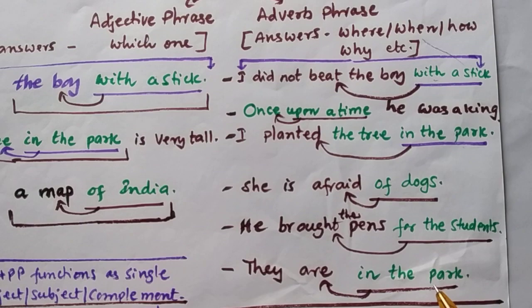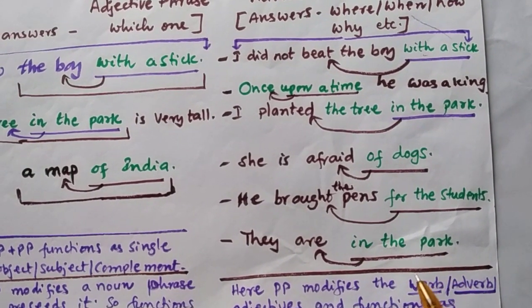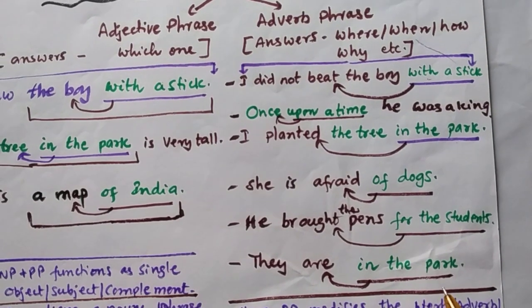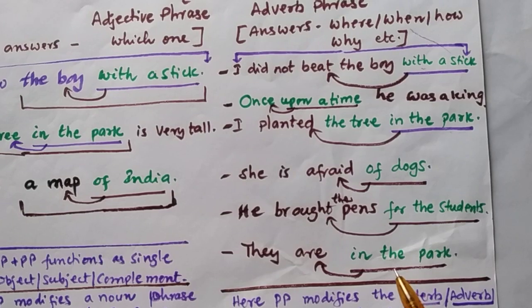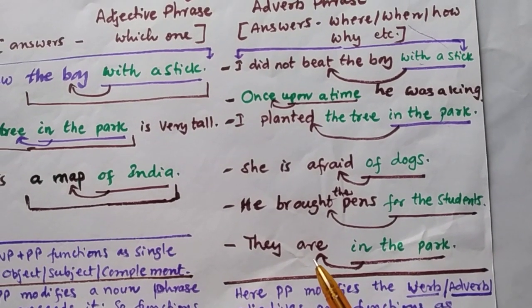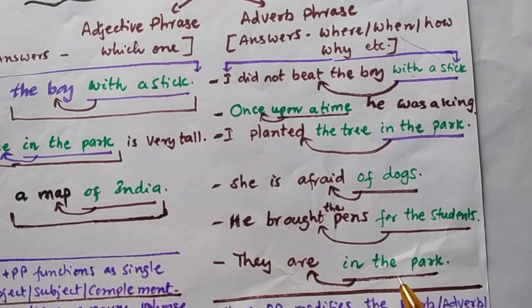They are in the park is another sentence where in the park is a prepositional phrase. Here it works like an adverb phrase. Here this phrase modifies the verb are, so it is an adverb phrase, and here it answers the question word where.